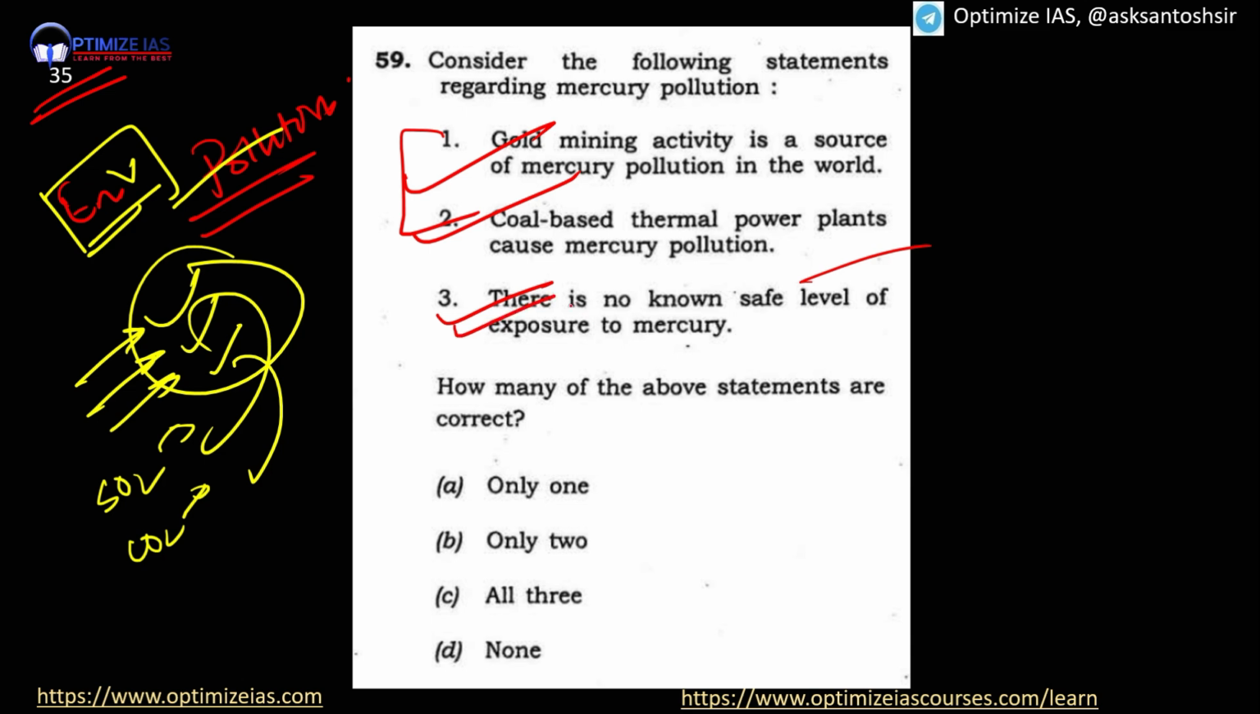That's why I'm saying, don't blindly apply elimination techniques. You have to apply your knowledge and common sense also. People who do not apply common sense get the questions wrong even with the elimination technique. However, if you apply common sense, then you will always get the answers correct. So the answer is all three in this case.